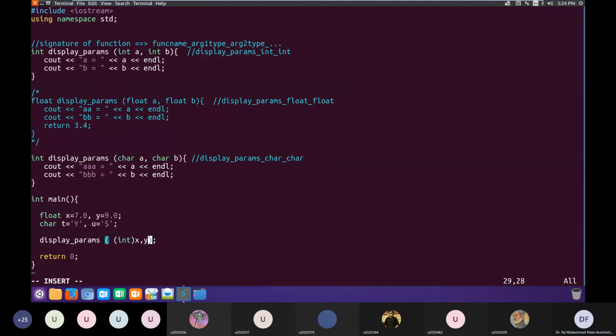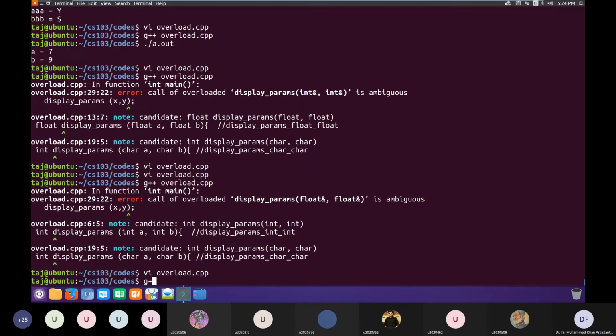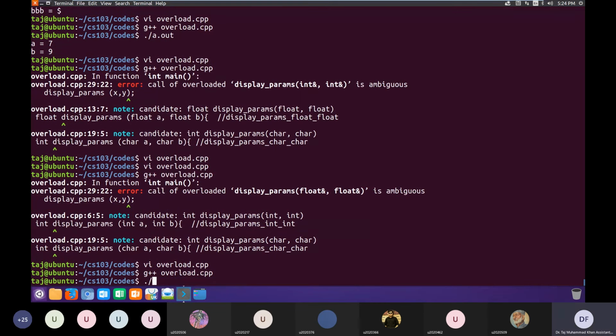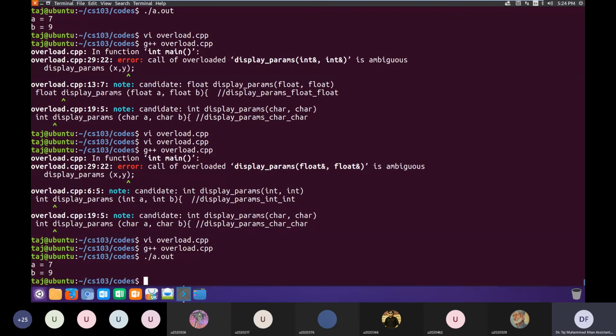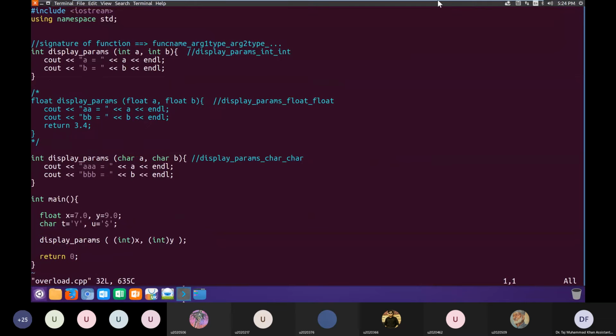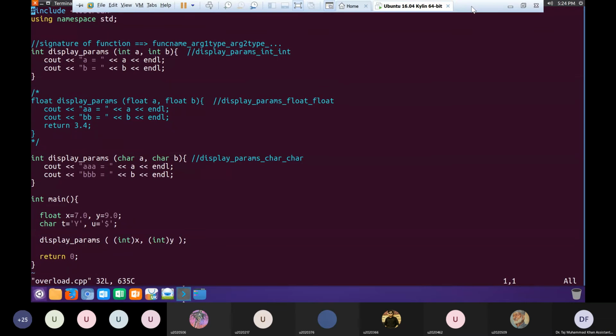Sometimes we can convert one type into another by explicitly telling the compiler, and in that case, by the time it reaches the function argument, it's already converted to integers. There you go.